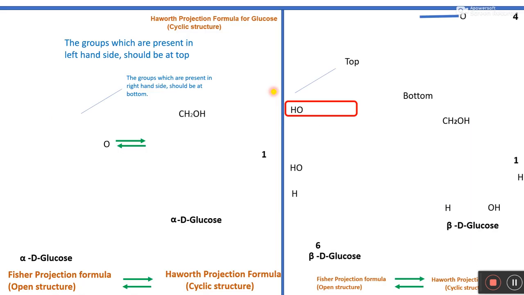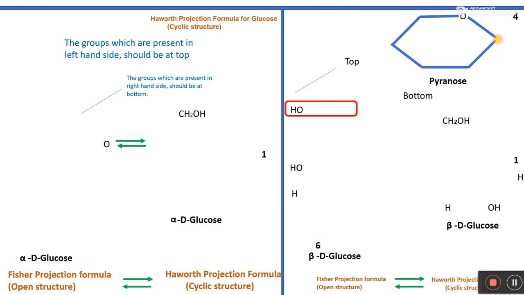Later on Haworth explained the ring structure of these two isomers based on the pyranose ring structure. This is the pyranose ring structure, and pyranose is considered a chemical with a 6-member ring consisting of 5 carbons and 1 oxygen atom.